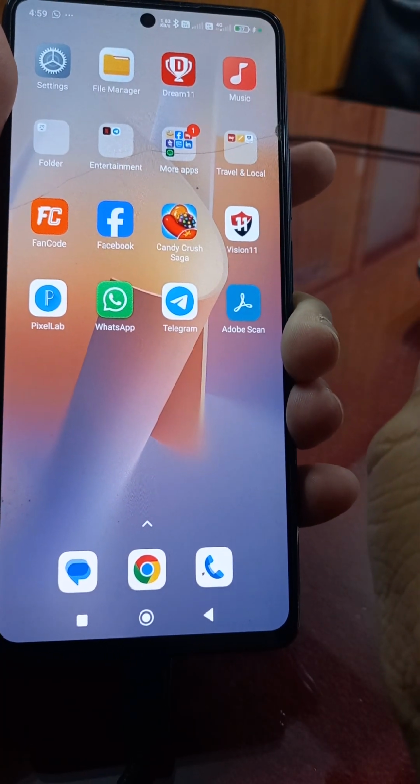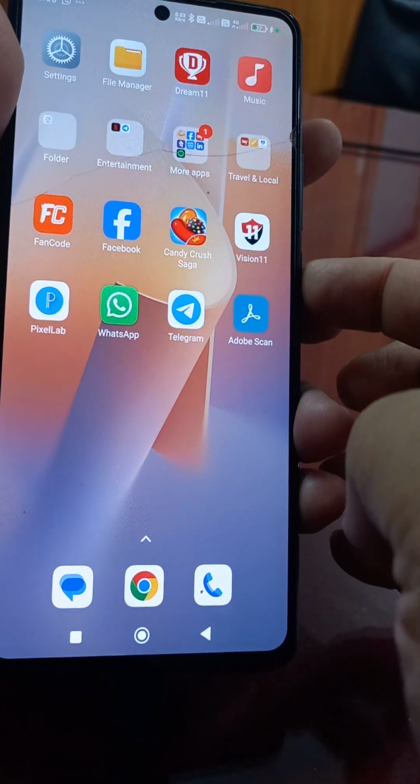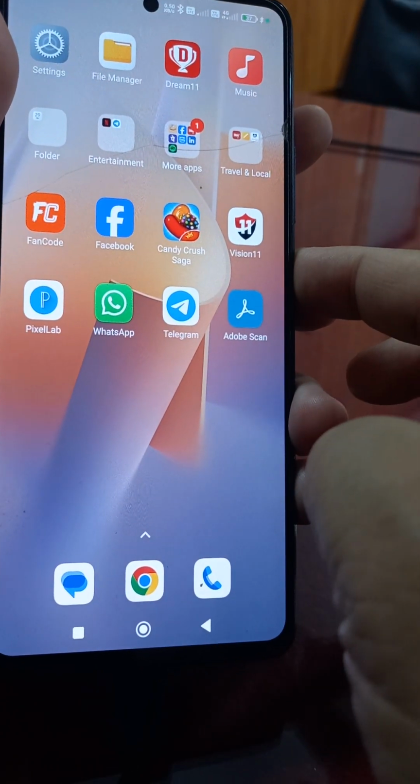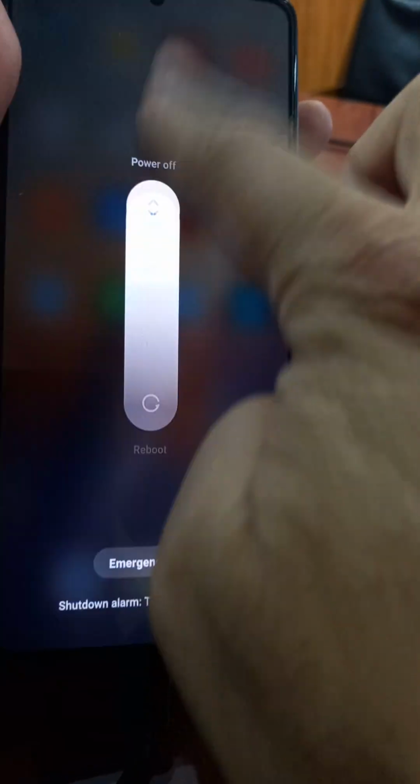Sixth, just start your MI phone in safe mode. How? First switch it off: keep the power button pressed long, then power off. Now the mobile is off.